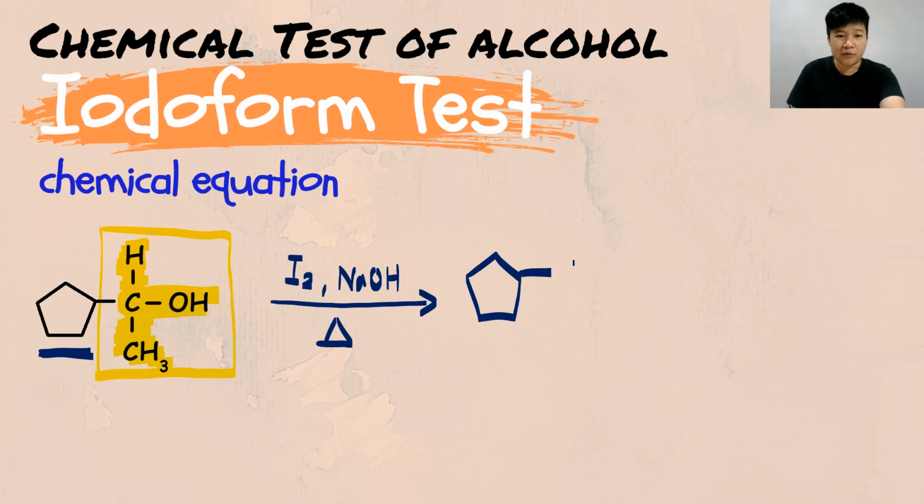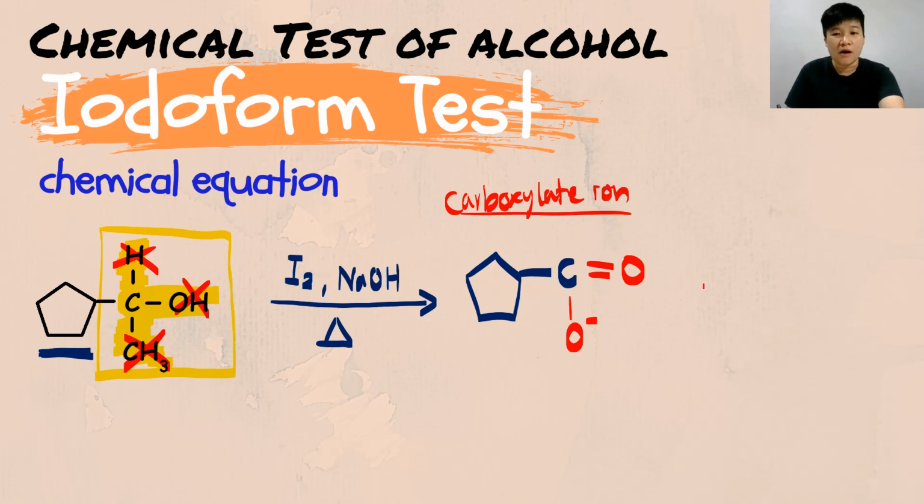And this carbon right now is bonded to the carbon that is holding the OH. As we all know, CH3 will go out, replaced with O minus. The hydrogen and the OH will go out, replaced by a double bond O. So that is your carboxylate ion, your COO minus, plus the byproduct CHI3, which is your pale yellow precipitate. Simple. And that is your equation for the iodoform test.